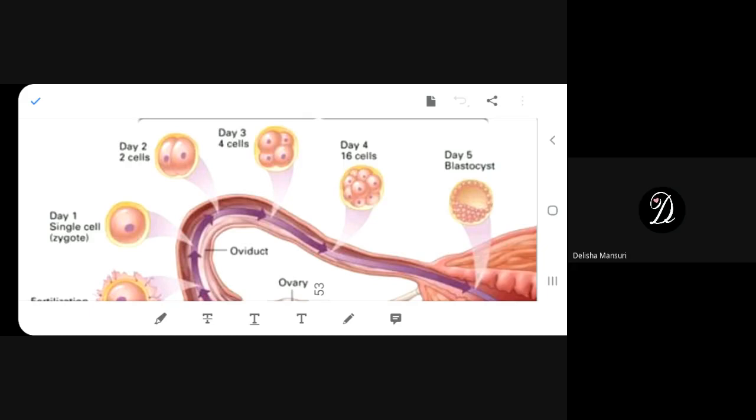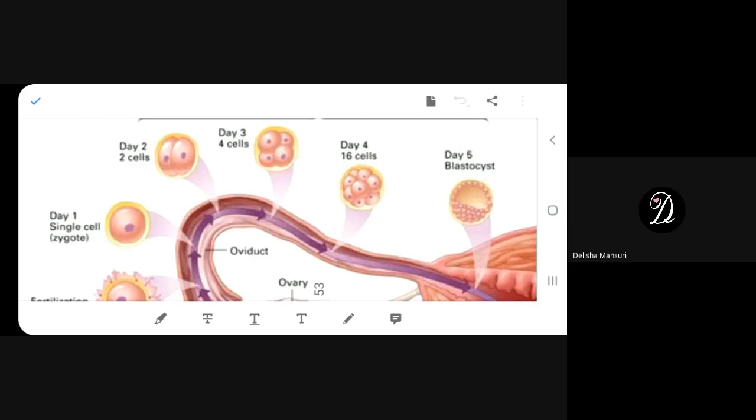The fertilization takes place in the fallopian tube or the oviduct. You agree with me? What does it form? It forms zygote.